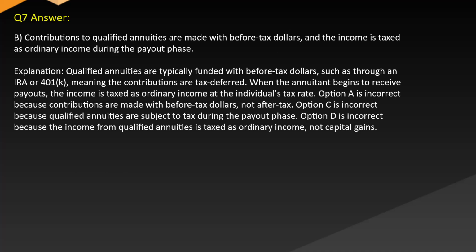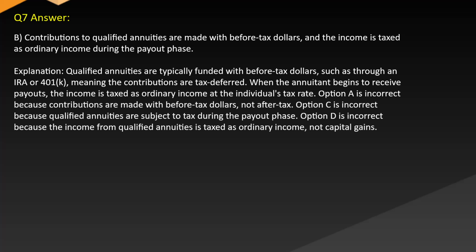Answer: B. Contributions to qualified annuities are made with before-tax dollars, and the income is taxed as ordinary income during the payout phase. Explanation: qualified annuities are typically funded with before-tax dollars, such as through an IRA or 401k, meaning the contributions are tax-deferred. When the annuitant begins to receive payouts, the income is taxed as ordinary income at the individual's tax rate. Option A is incorrect because contributions are made with before-tax dollars, not after-tax.